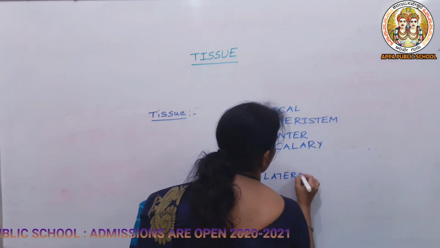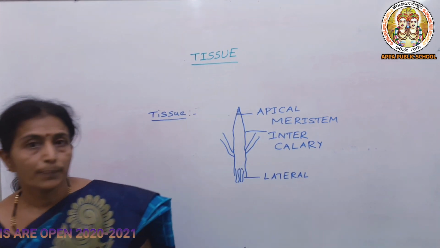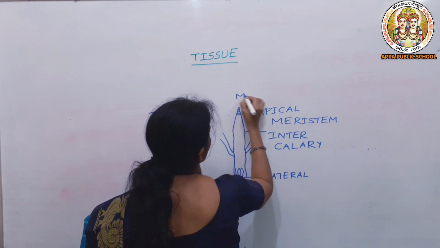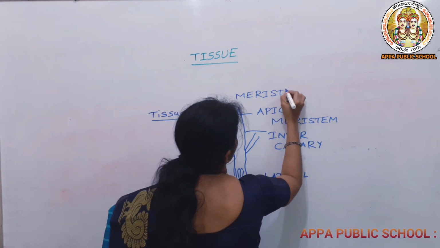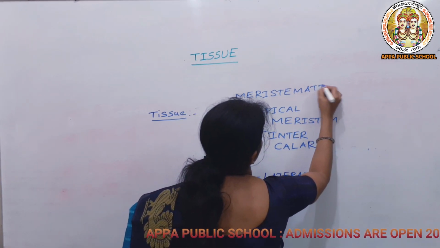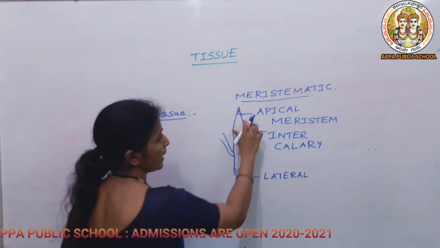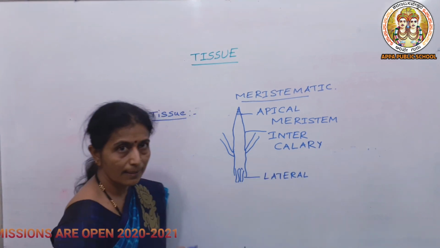So depending upon their position, the meristematic tissue is divided into three types: apical meristem, intercalary meristem and lateral meristem.